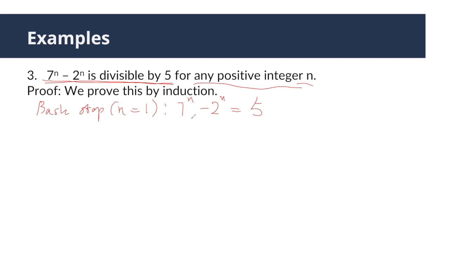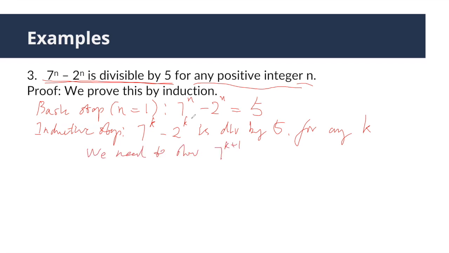Next, the inductive step. In this step, we're going to first state the inductive hypothesis, which is 7^k minus 2^k is divisible by 5 for any positive integer k. And then we need to show 7^(k+1) minus 2^(k+1) is divisible by 5.